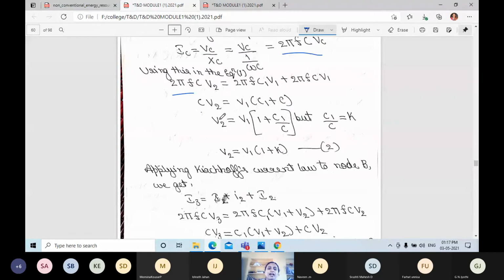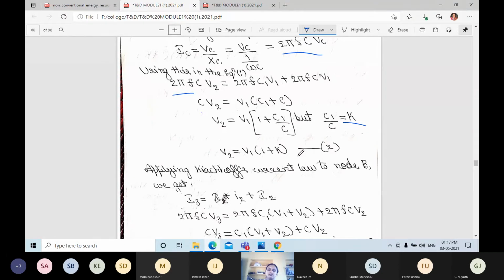From this we can write V2 is equal to V1 plus V1 C1 divided by C. You will get 1 plus C1 divided by C, which is K. So V2 is equal to V1 into (1 plus K).